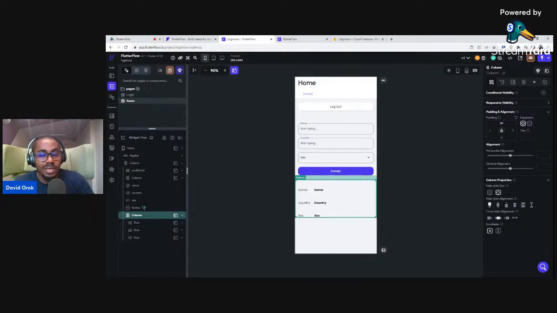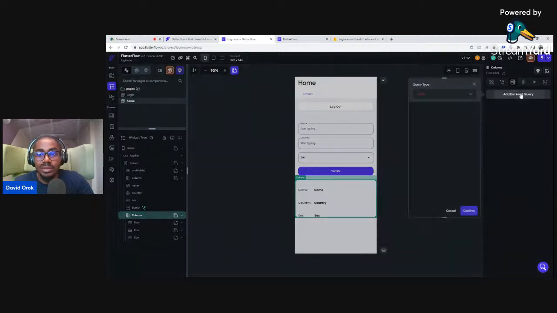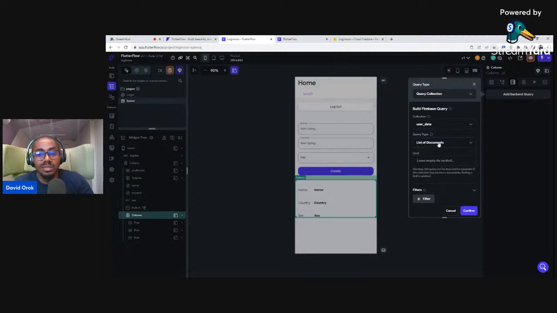With time, I think you get a hang of this. So I'll click on column, and then I'll come to this icon here. It says backend query. This is where we implement the read scenario. I'll click on add backend query, click on set query collection, and go to the collection I want to query. It's going to be user data. I want it to be a list of documents. Well, I don't really want a list of documents. I just want one document. So single document.